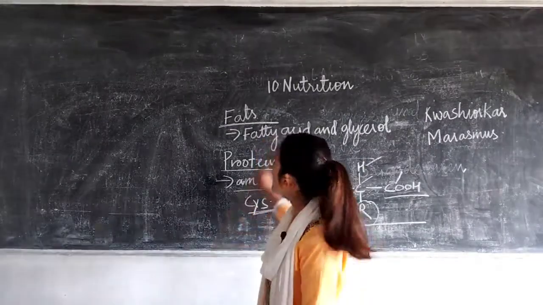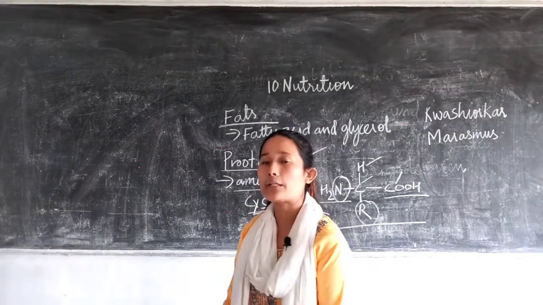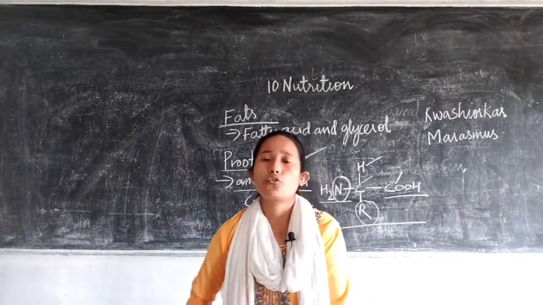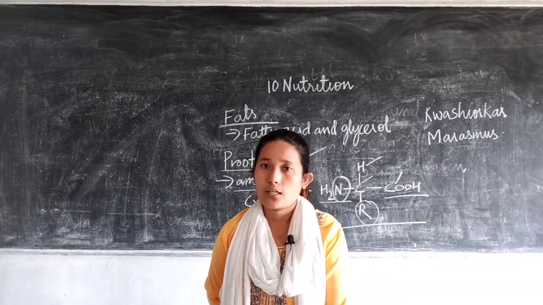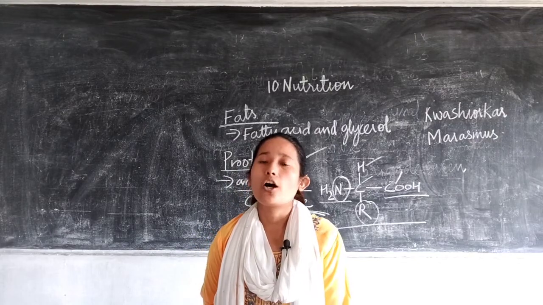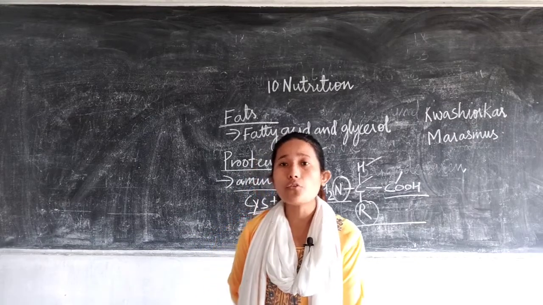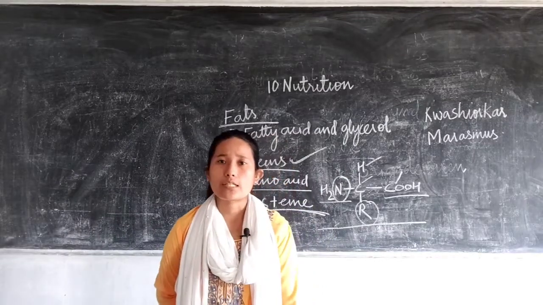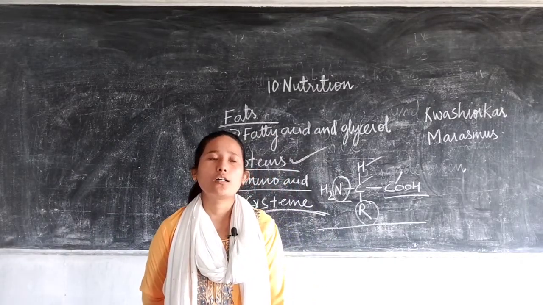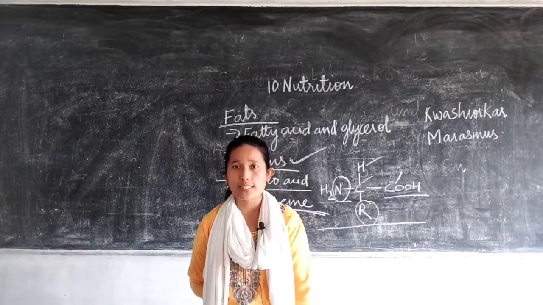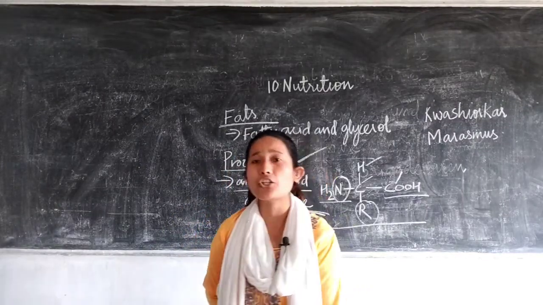So what are the sources of proteins? What food items should we take in order to get proteins? The food items are meat, fish, eggs, pulses. All these are the food sources of proteins. Next we will be discussing certain nutrient deficiency diseases related to protein.